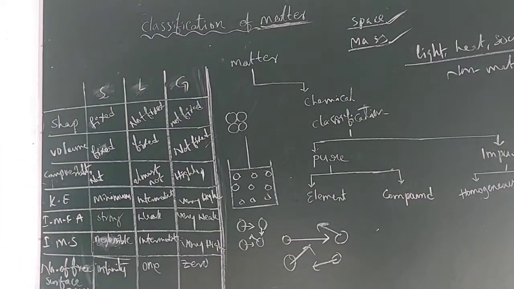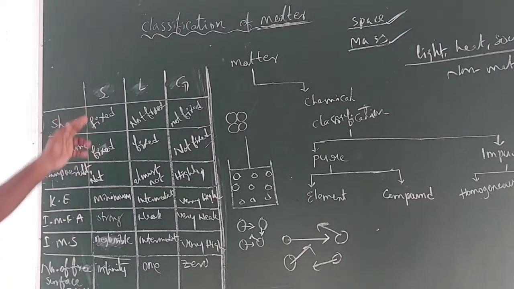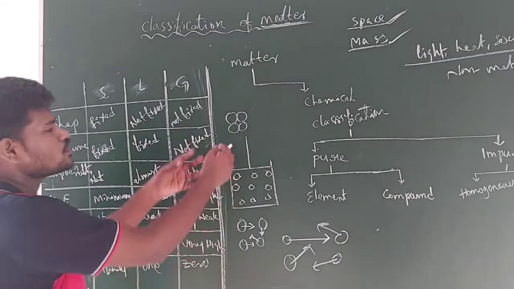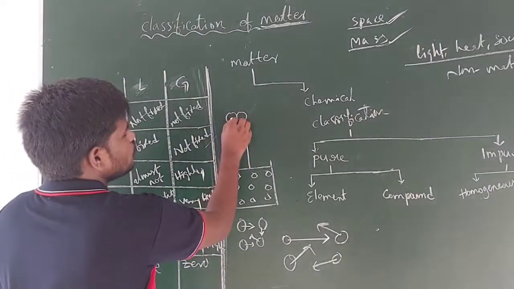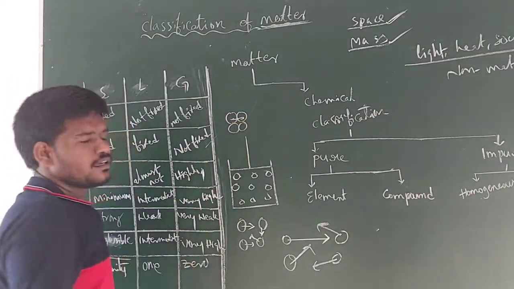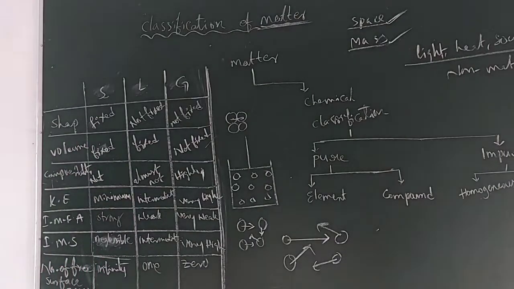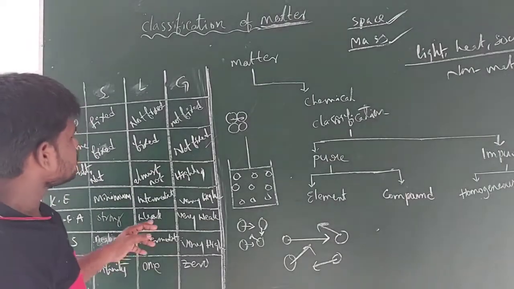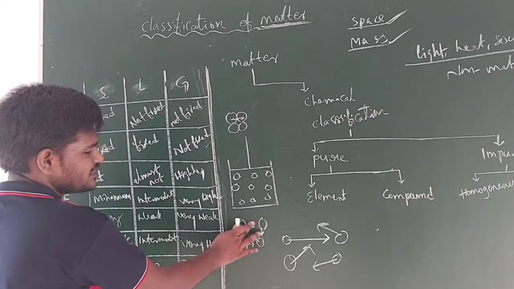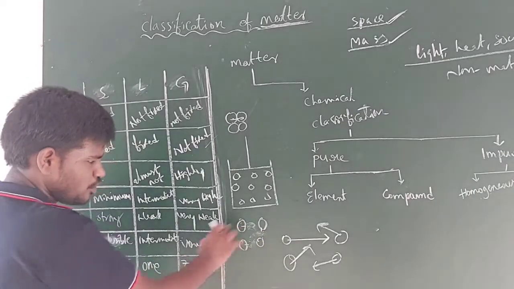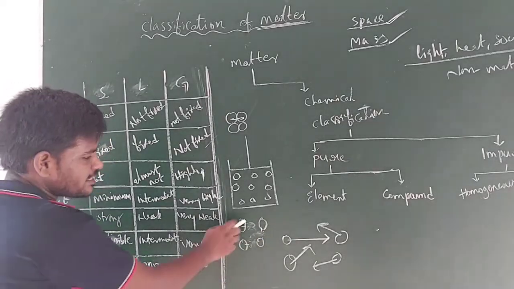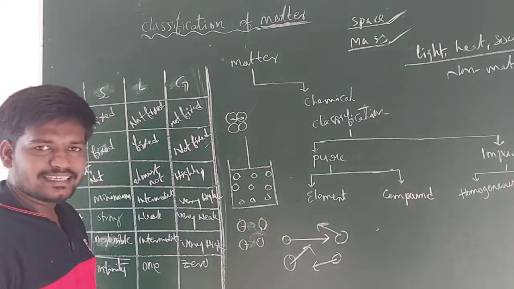And next, intermolecular force of attraction. Intermolecular force of attraction is very strong in solids because of close packing. Here particles are closely packed. That's why intermolecular force of attraction is very high. And next one, in case of liquids. In liquids, guys, there is a gap between the molecules. As a result, the attraction between the particles decreases.